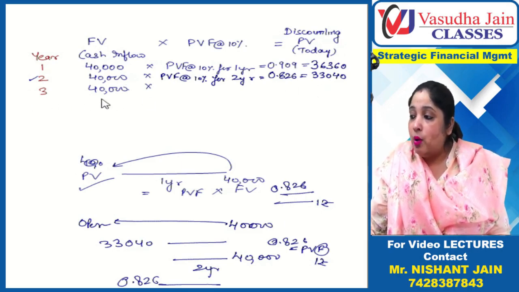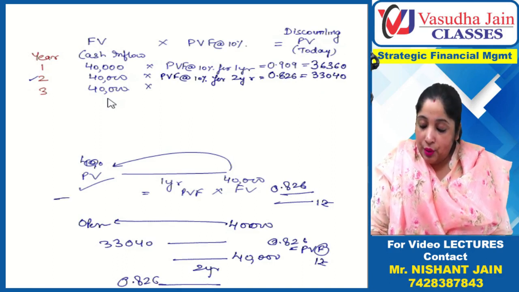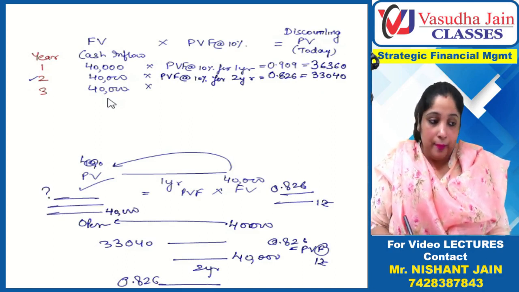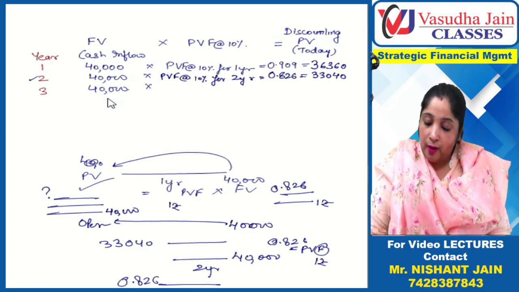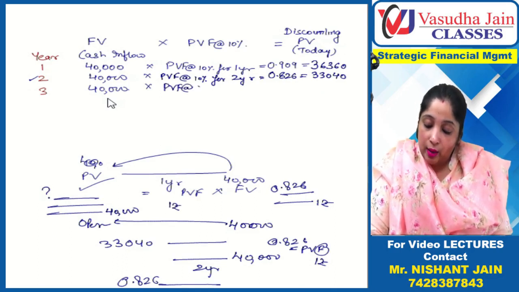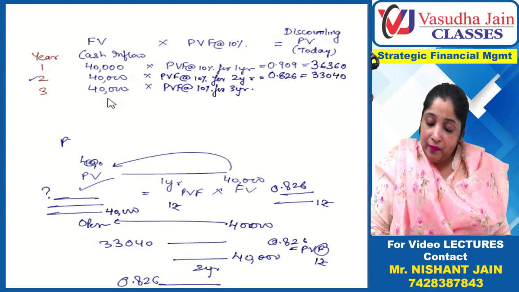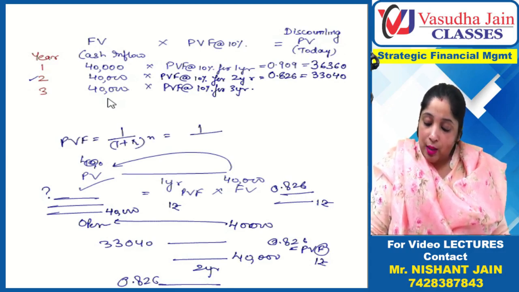Now this amount you are getting after 3 years. So after 3 years, if you want 40,000 rupees, how much should you invest today? For 1 rupee, first of all, find out the PVF at the rate of 10% for 3 years. We can compute this on a calculator also. What is the PVF formula, my dear students? 1 upon (1 plus r) raised to power n. So 1 upon 1 plus the rate of interest, 10%, for 3 years.